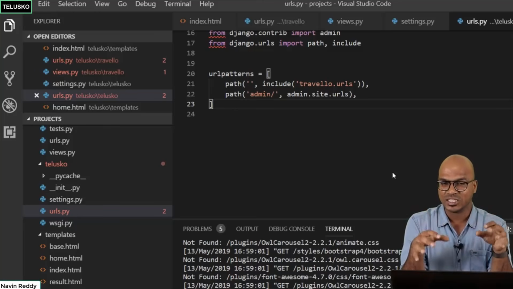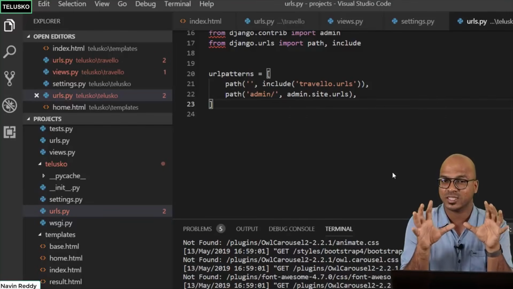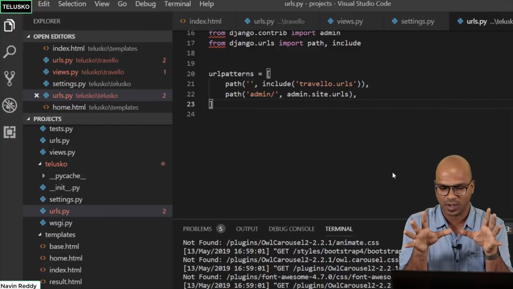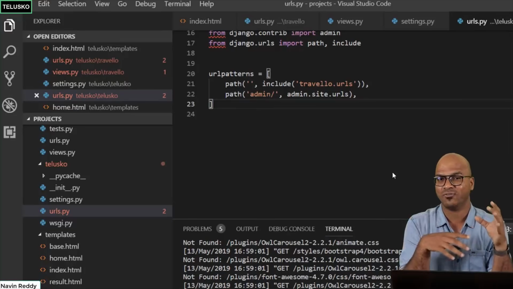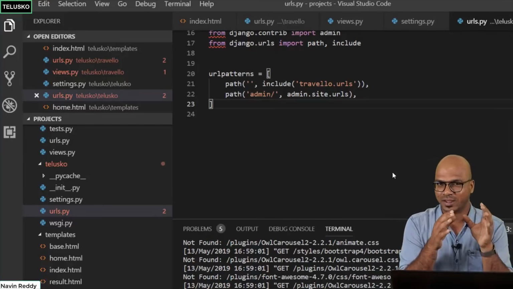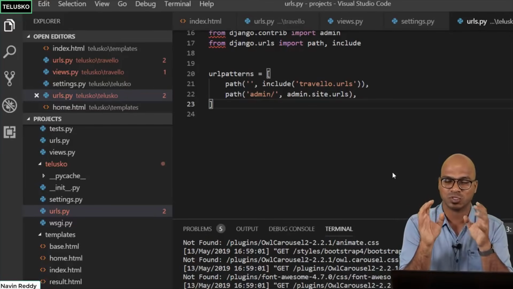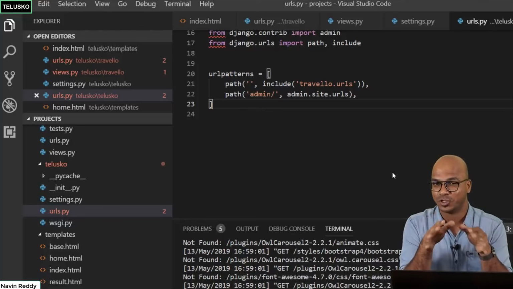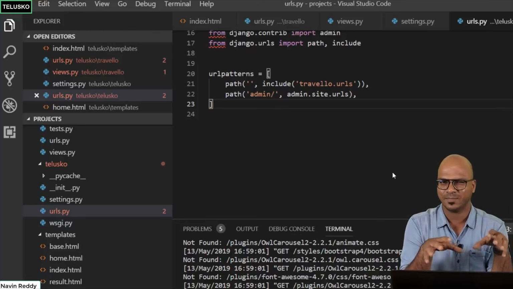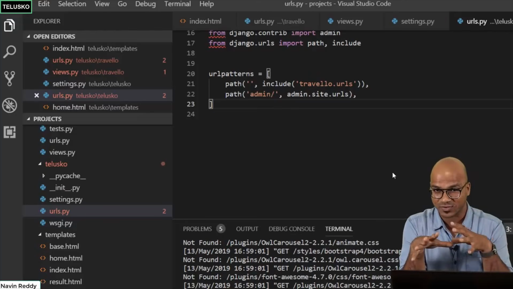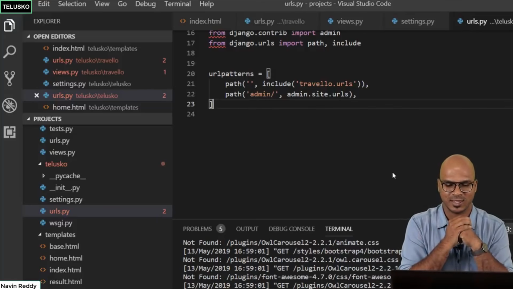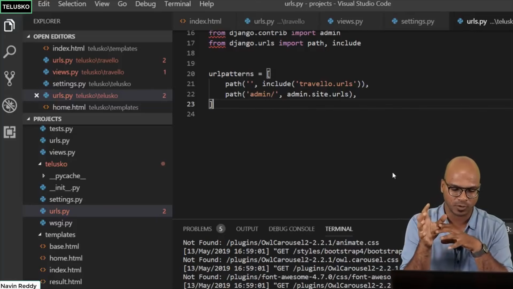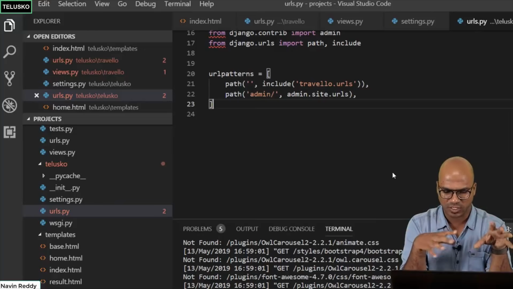So basically in this video, what we have done is we have created this new app named Travelo, and we got this amazing UI from the website. You can simply type Travelo and colorlib. You can just go there. In fact, you can download any library you want, but just for this example, you can stick with me. Once you are done with this, you can try with your own templates. And then we have imported only one file. So make sure when you create a new app, you have to do some changes.